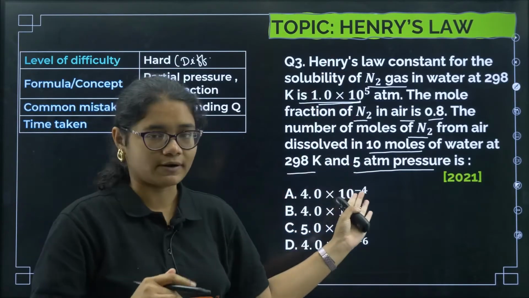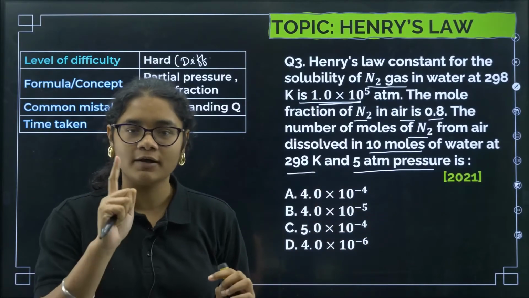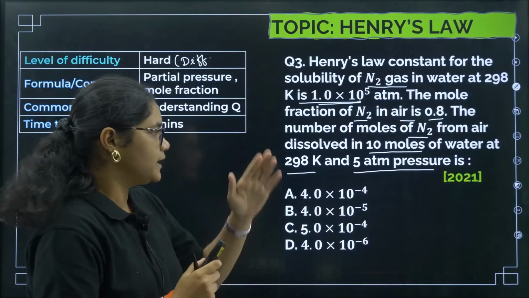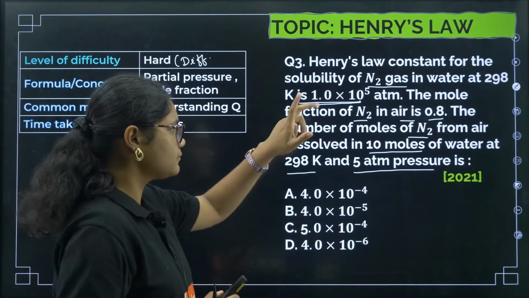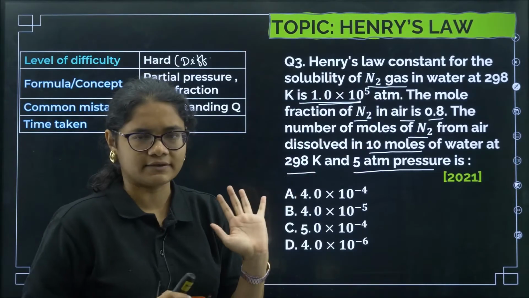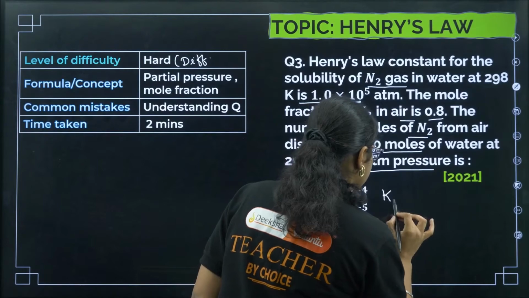I know if you read it at one time you will get very confused. Even I got confused after reading this question for the first time. You need to understand what it is exactly asking. See, let us read one by one now. Henry's law constant for the solubility of N2 gas in water is given. Okay, Henry's law constant, very simple value we know. So KH value is given.